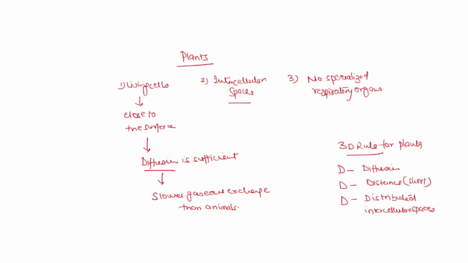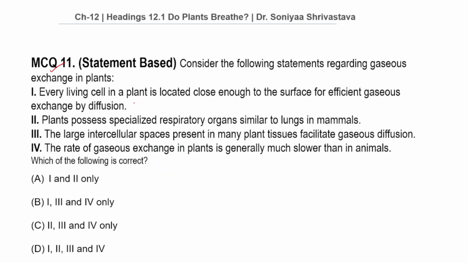So now let us see our options. Our first statement, that every living cell in a plant is located close enough to the surface for efficient gaseous exchange by diffusion, is correct. Statement 2, plants possess specialized respiratory organs similar to lungs in mammals, is incorrect. Statement 3, the large intercellular spaces present in many plant tissues facilitate gaseous diffusion, is also correct.